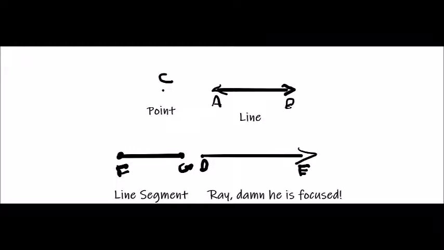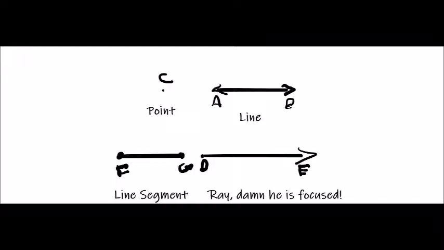Line segments are just lines which cannot be extended indefinitely, so they have a beginning and an end. They are very rigid. Then there are rays, which are very focused. They can extend indefinitely in one direction, but in the other direction they don't want to go. So they are very focused, but not very flexible. Lines, however, are not that focused. They are very flexible.